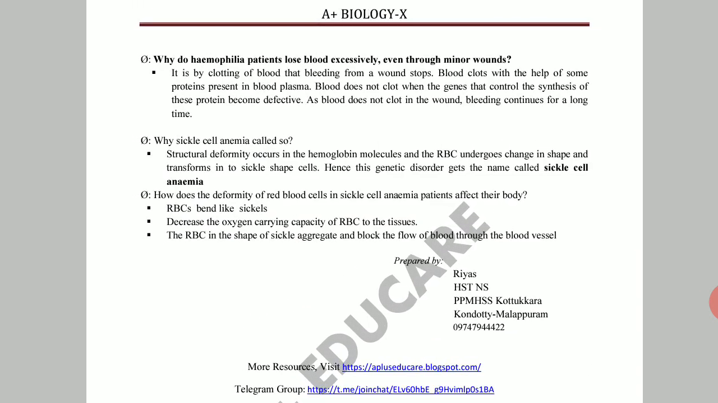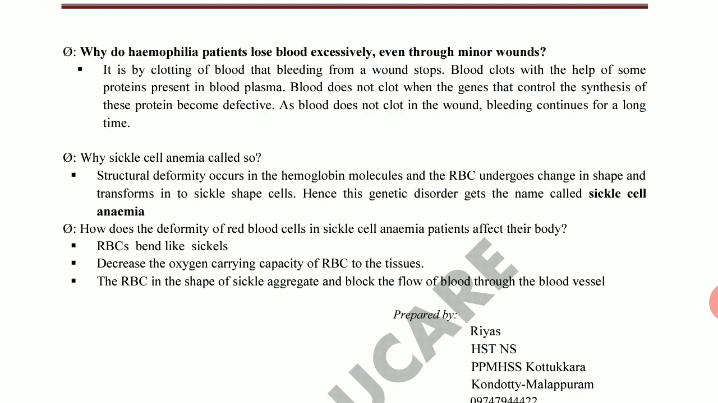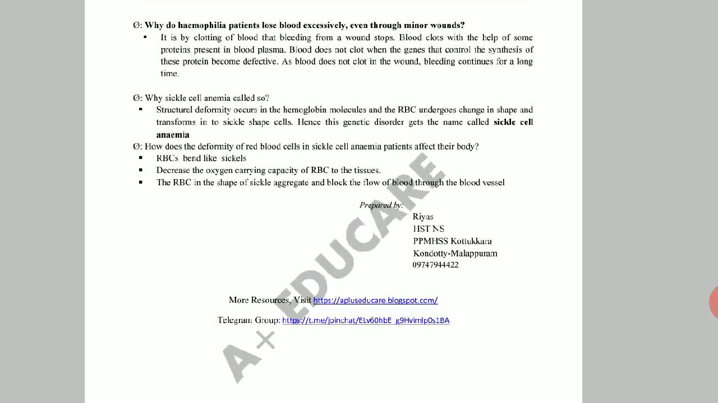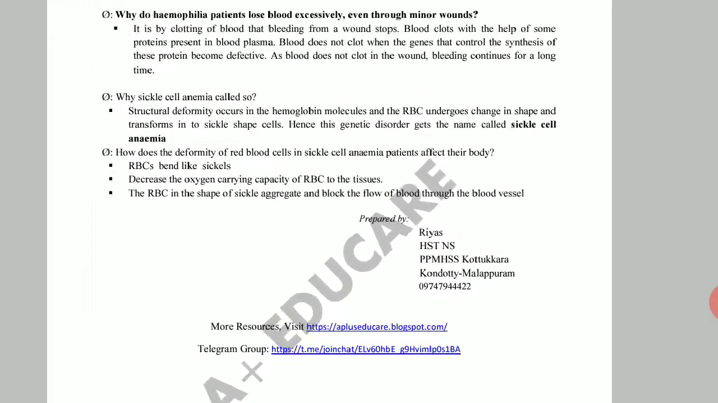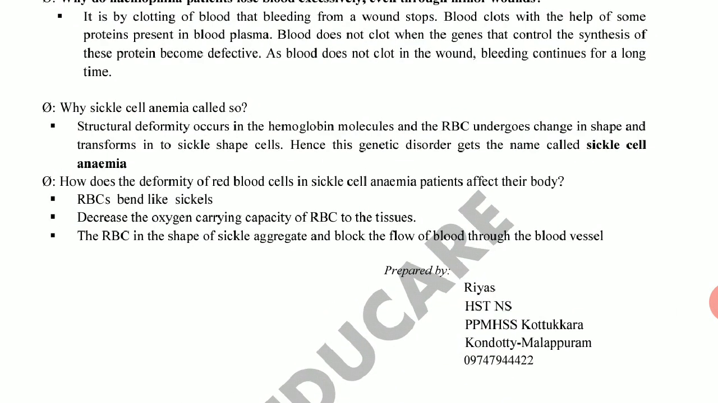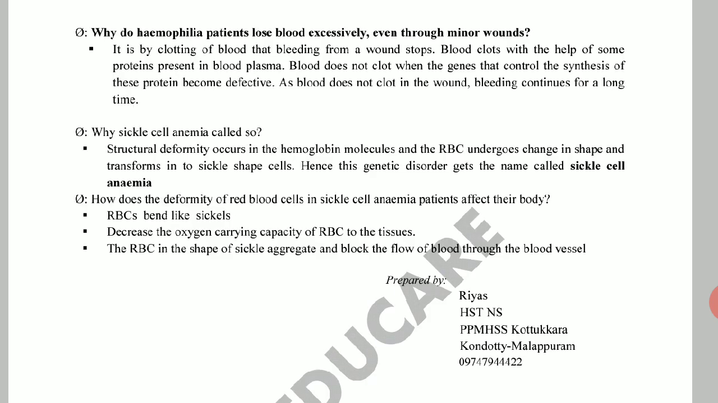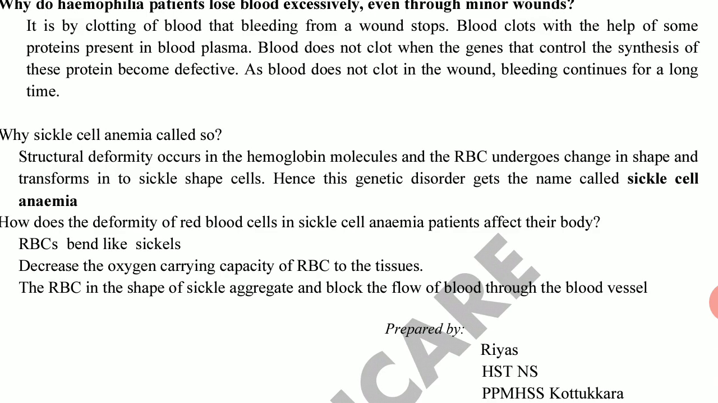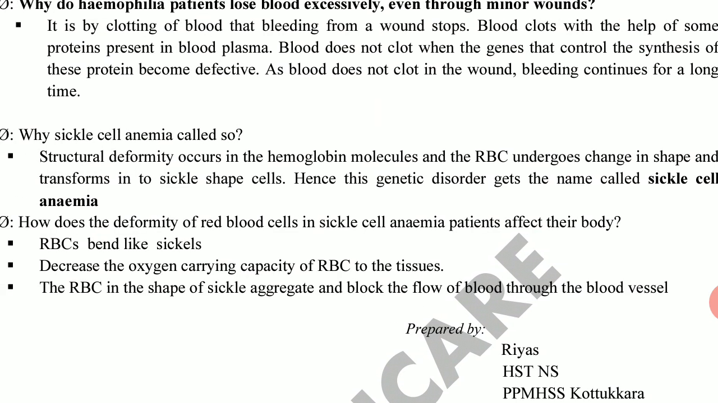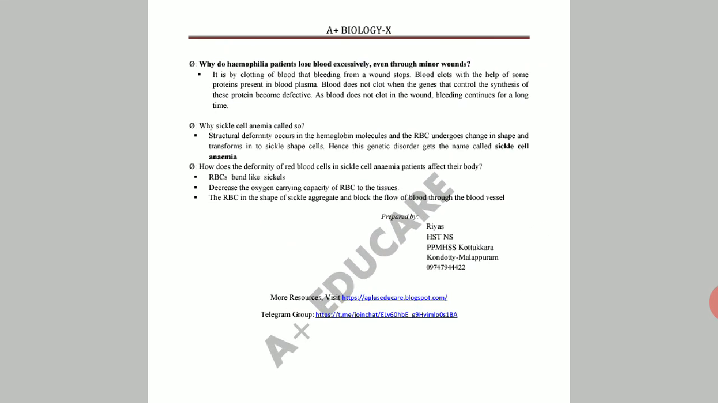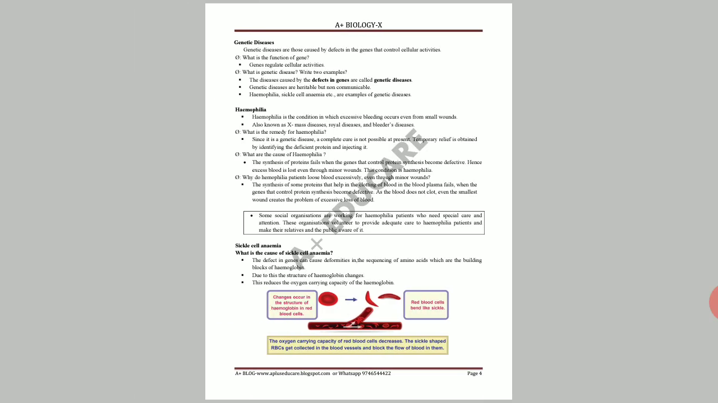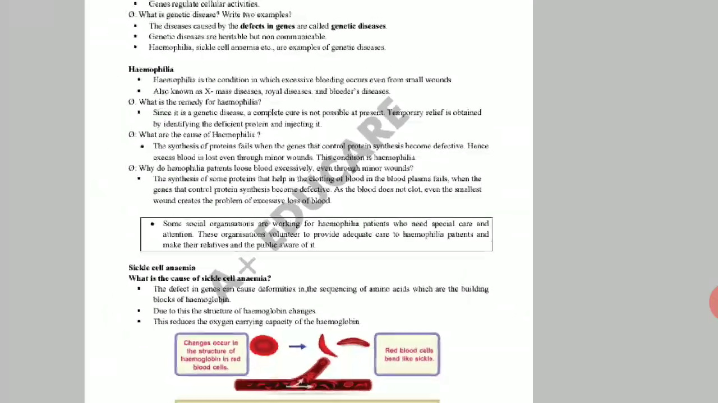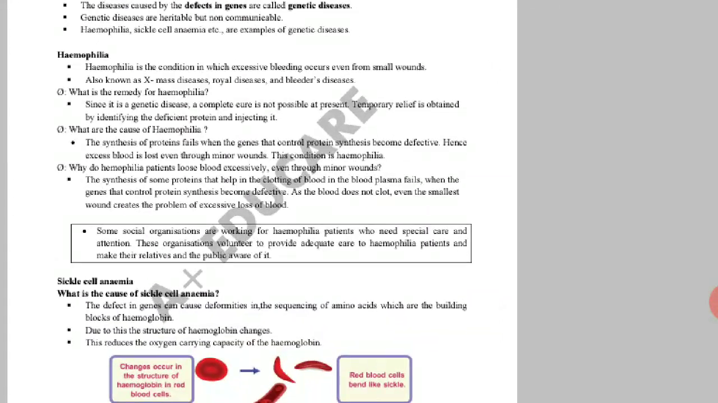See the question, why do hemophilia patients lose blood excessively? Even with a small wound it is hemophilia. Then see the anemia. Why is sickle cell anemia called so? See the question. You can go through the PDF. These are the related questions. Compare. Make a comparison table, the difference between sickle cell anemia and hemophilia.